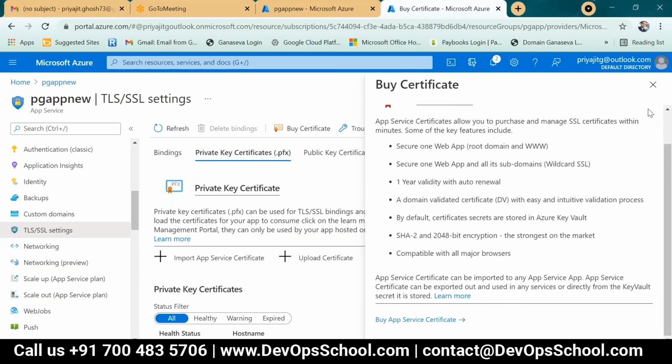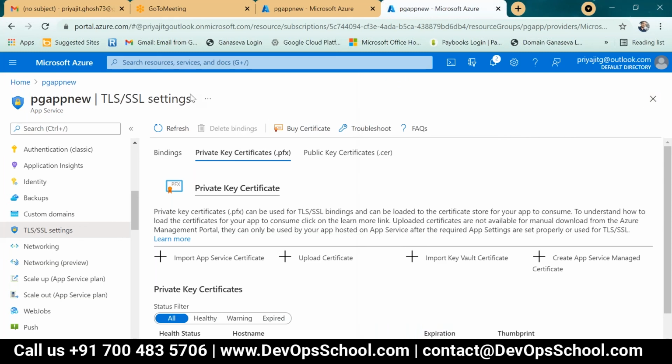Okay, so I'll try one certificate myself. If there is any error, I'll let you know. It will resolve, at least.